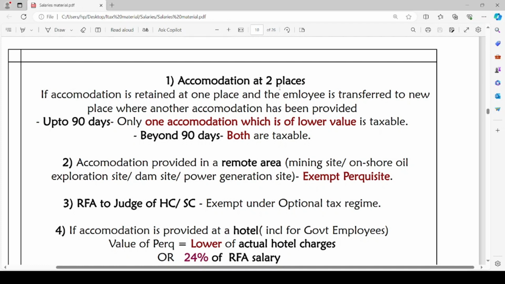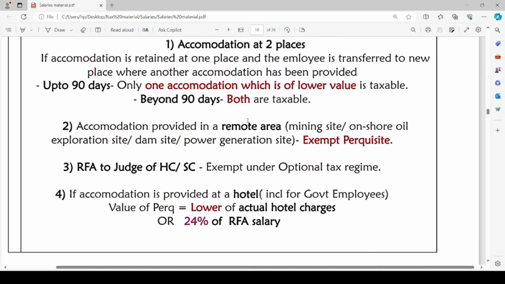Accommodation provided in a remote area for a mining site or onshore oil exploration site, dam site, power generation site. These are risky areas or remote areas, so such perquisite will be exempt. Rent-free accommodation perquisite value will be exempt if the accommodation is provided in remote areas such as mining site, onshore oil exploration site, dam site or power generation site. Rent-free accommodation provided to a judge of High Court or Supreme Court is exempt under the optional tax regime.